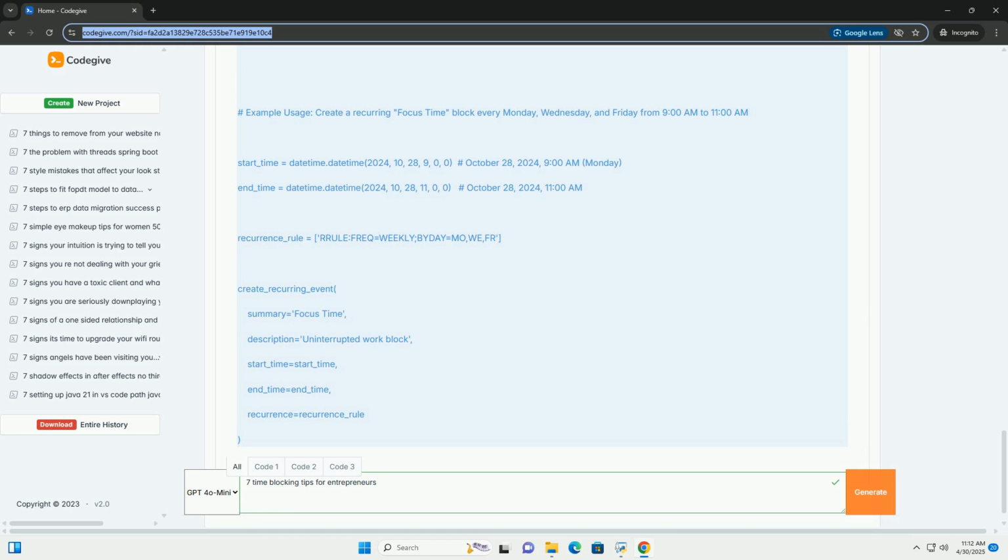Code example, Python, basic time tracking analysis. Explanation. 1. Import pandas. import pandas as pd. This line imports the pandas library, which is essential for data manipulation and analysis in Python. Pandas provides data structures like data frames, which are similar to spreadsheets, allowing you to organize and work with tabular data efficiently. 2. Sample data.